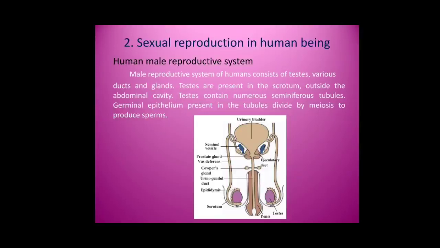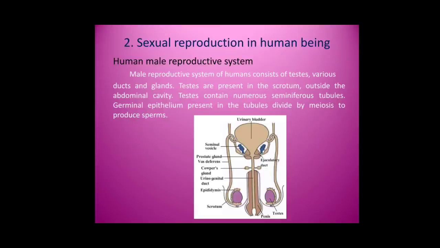Human male reproductive system. The male reproductive system of humans consists of testes, various ducts and glands. Testes are present in a pouch-like structure called the scrotum outside the abdominal cavity. In the testes, male gametes, sperms, are produced with the help of the hormone secreted in the testes called testosterone. Sperms produced in the testes are stored in the epididymis, and through the epididymis they are pushed forward in the tubule called vas deferens.